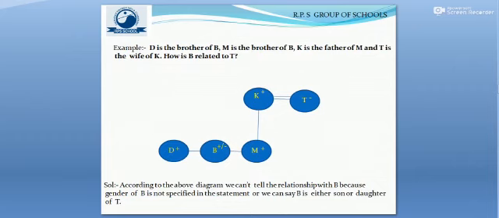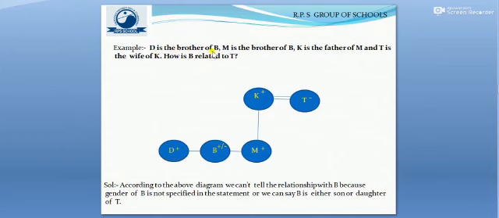D is the brother of B, M is the brother of B, and K is the father of M, and T is the wife of K. So how is B related to T? This is the final question. We need to find how B is related to T. So same again, we need to make a family tree based on the different family members given in the question. So let us see, and let us start from here.